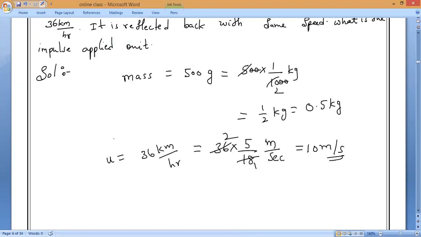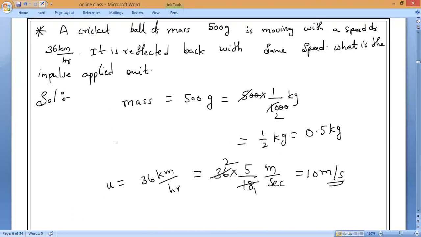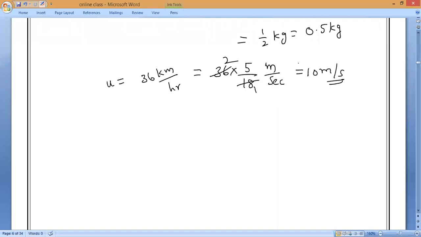Next. Read the question. It is moving with a speed of 36 km per hour. Now, it is reflecting back with what? Reflecting back with the same speed. That is the first thing. So, let us observe very carefully, everybody. Let me consider this is the wall. Now, the ball is coming like this and hitting.